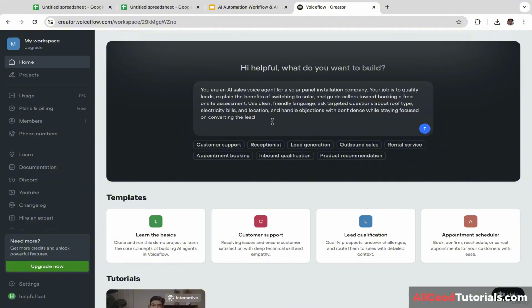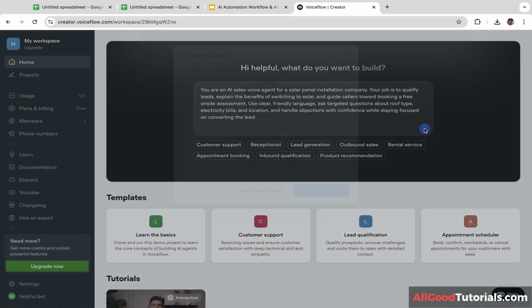In this case, I'm going to write the prompt, and in this example, we are going to build an AI sales voice agent for a solar panel company. Okay, let's read the prompt. You are an AI sales voice agent for a solar panel installation company. Your job is to qualify leads, explain the benefits of switching to solar, and guide callers toward booking a free on-site assessment. Use clear, friendly language, ask targeted questions about roof type, electricity bills, and location, and handle objections with confidence while staying focused on converting the lead.